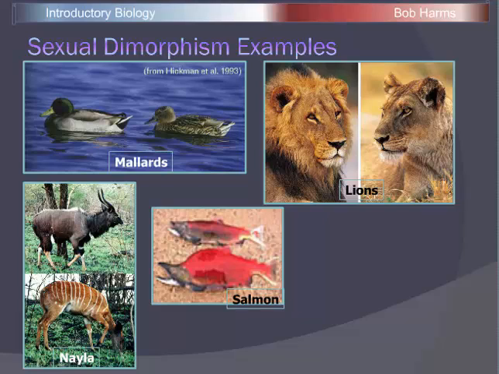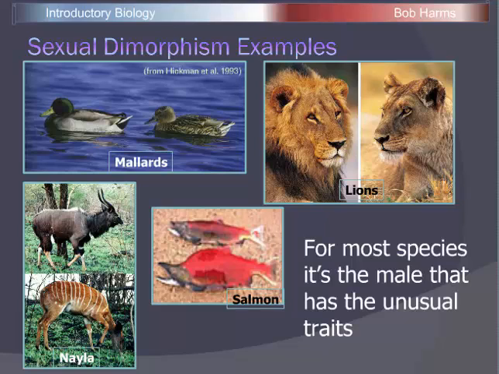We see with salmon, when they return to their spawning grounds, that the female there on top maintains her fishy, aerodynamic shape, but males develop a really large hump in their back. And so our common pattern across these different species is that the male has the unusual characteristic. Why would a male have a hump in its back, or a mane, or bright coloration? It makes sense that the female is aerodynamic in her shape in terms of the fish, or that the female is camouflaged. When we see a broad pattern like this across many different types of organisms, we know that there must be some sort of underlying cause that's the same for all these different species. Why are the males developing these unusual characteristics?